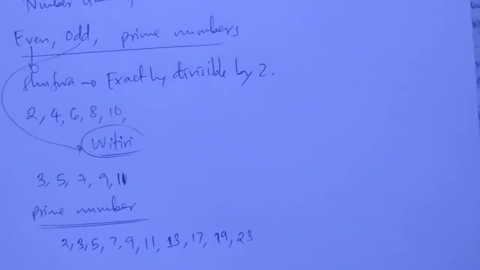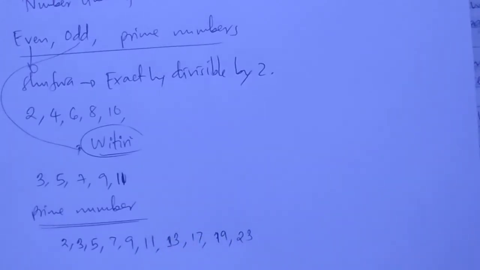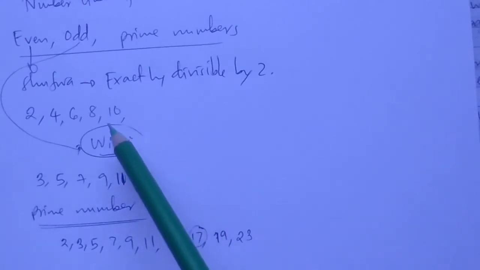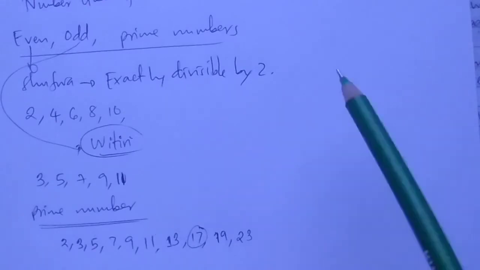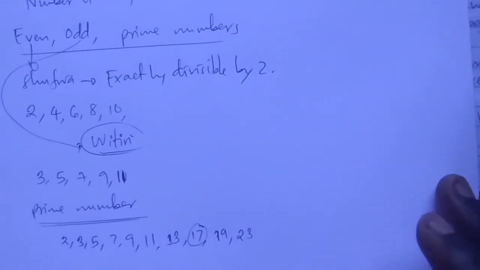So unaweza kuona kwamba namba moja inaweza ikaingia kwenye odd na kwenye prime. Kwa mfano hii hapa, it is divisible by 2 with 1 as the remainder. So ina sifa za kuitwa odd, but also it is a prime number. Kwa prime number is just a specific group of numbers from the odd numbers. Tunakuwa tuna odd number ambazo ni witiri. Number tasa zinakuwa ndani ya zile number witiri.